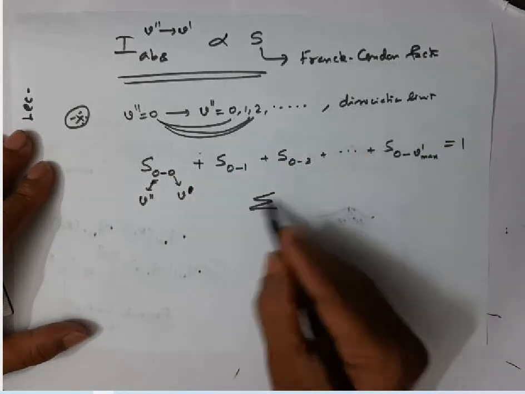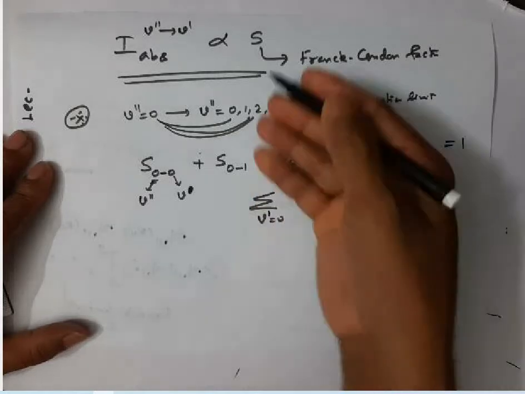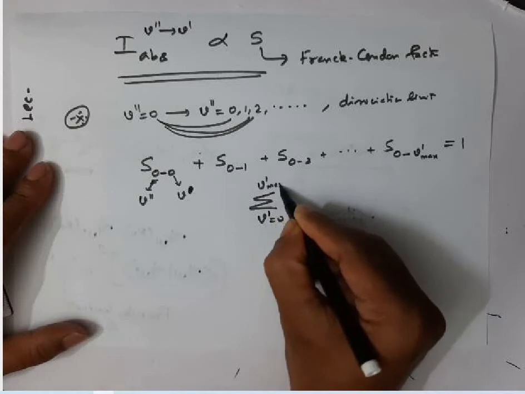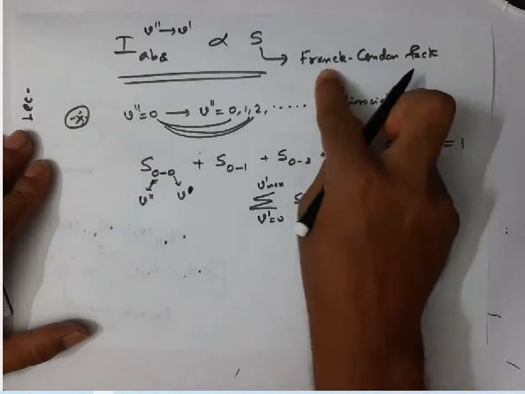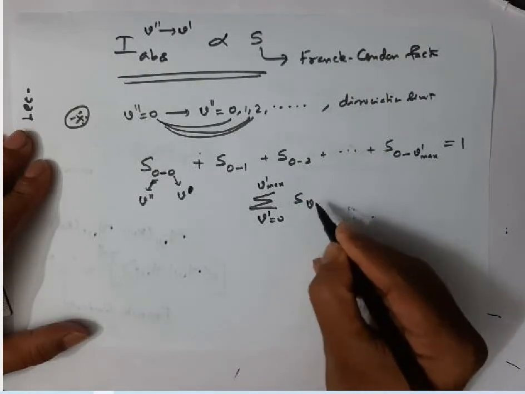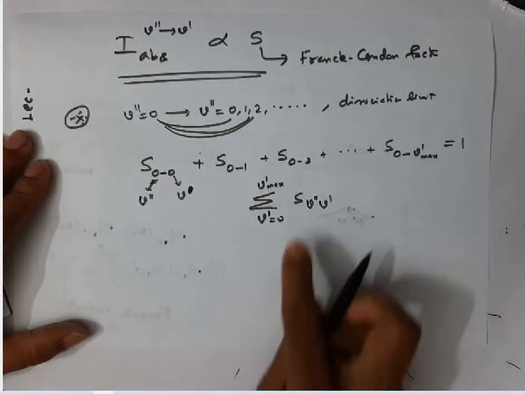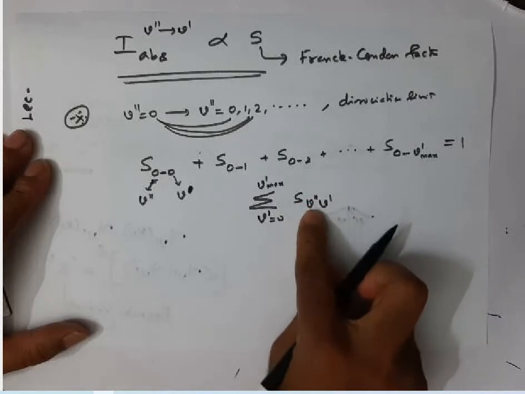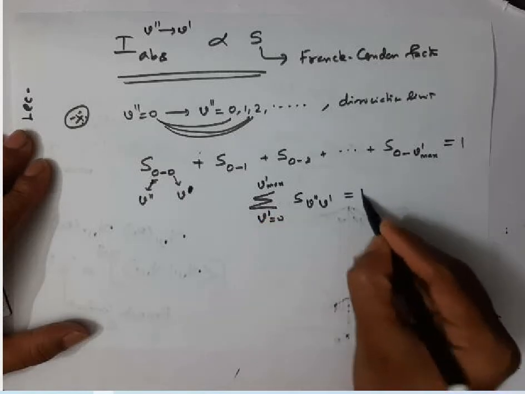So we take the sum over all V prime states from 0 to V prime max of the Franck-Condon factors S for V double prime and V prime. Calculate the Franck-Condon factor for each of the transitions, then add all the values, and this sum equals 1.